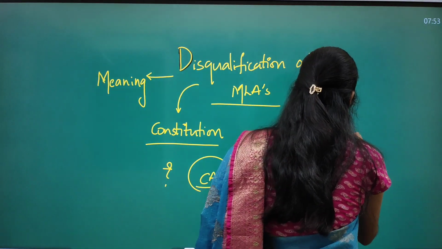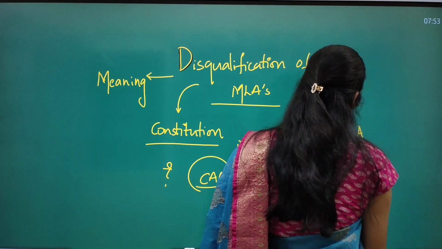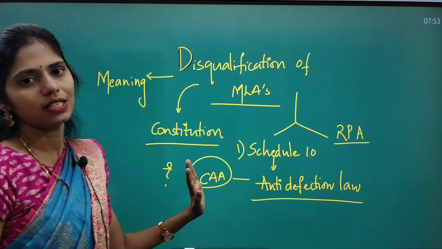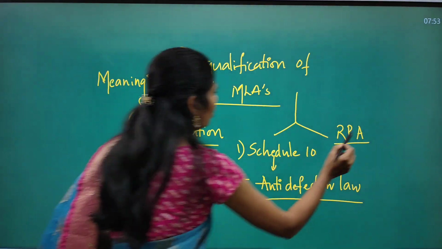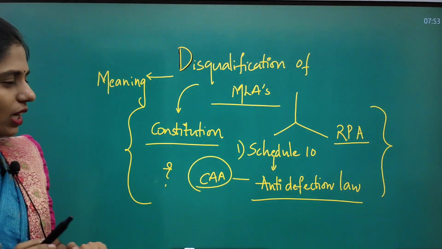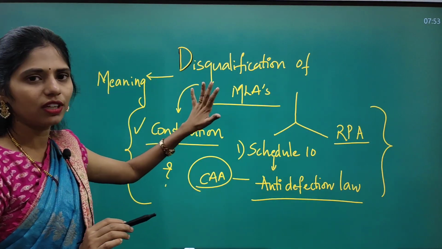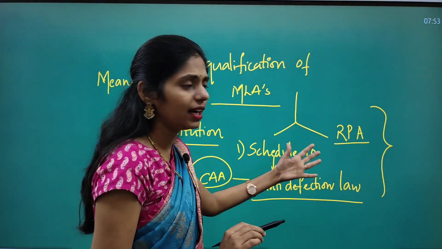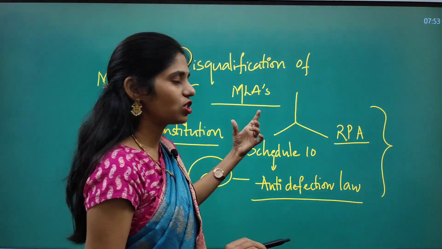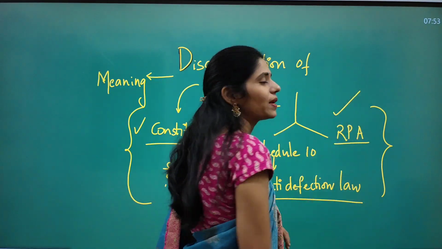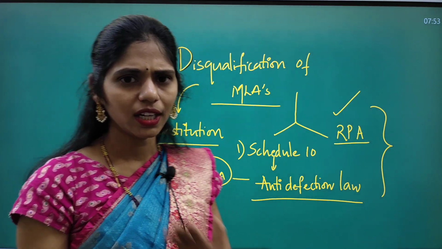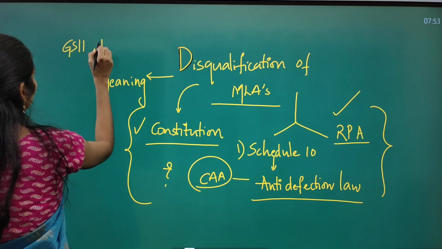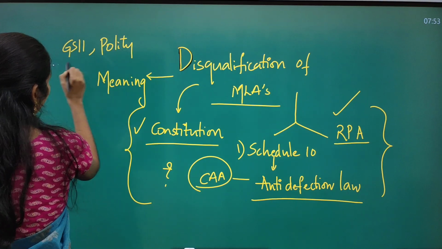And not only this, even in the RPA, the Representation of People's Act, there is a provision which talks about the disqualification of MLAs and MPs. So from these 3 points of view, we have to see this article: what our constitution says about the disqualification of MLAs and MPs, what the Schedule 10 anti-defection law says, and under which provisions disqualification of MLAs is seen under the Representation of People's Act. Clear? Okay, so this is a very important topic from our GS paper 2, which comes under polity.